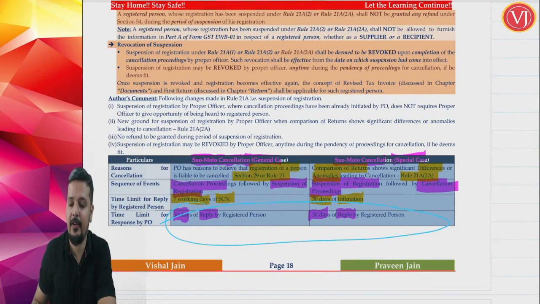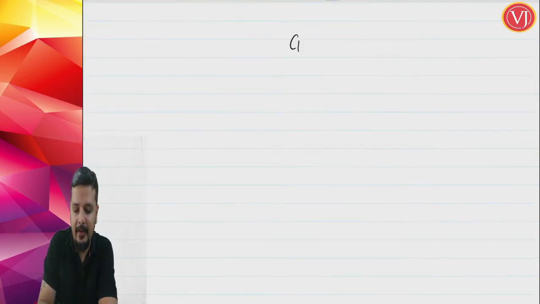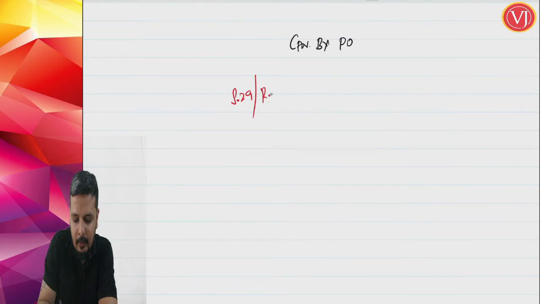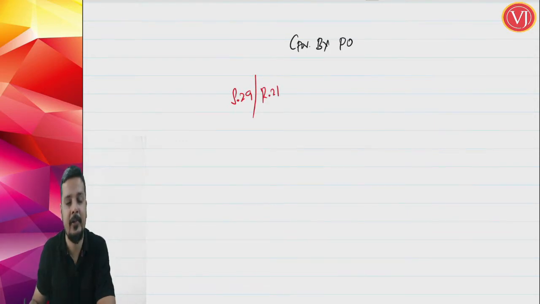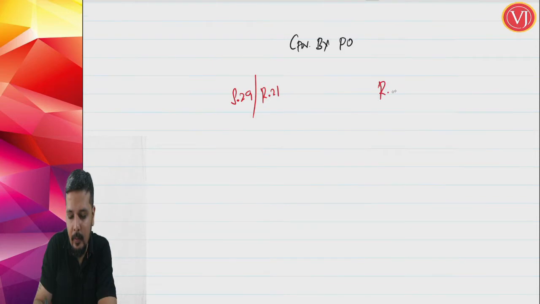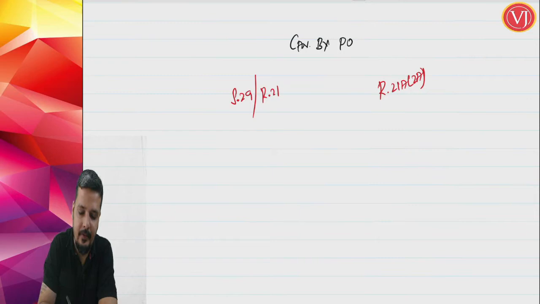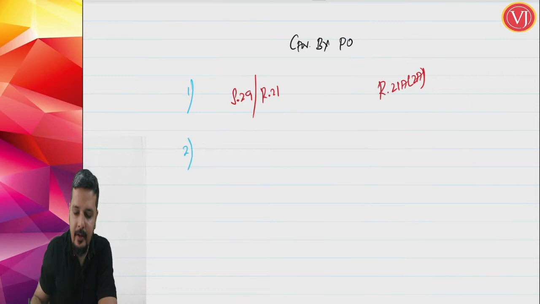So normally when you talk about cancellation by the proper officer, I have to segregate. One, because of rule 21, where 3 new points have been added. Second, it is rule 21A 2A. That is the first difference. Second, here cancellation proceeding starts because the assessee has done something covered by the listed activities.